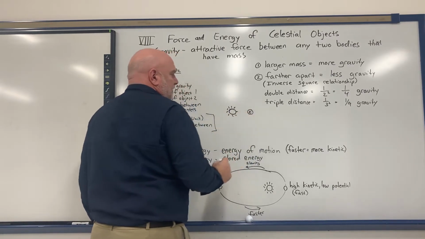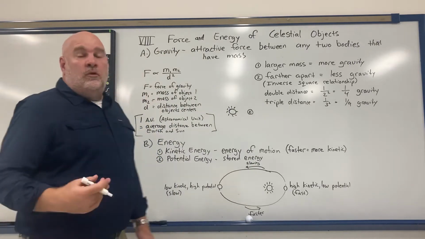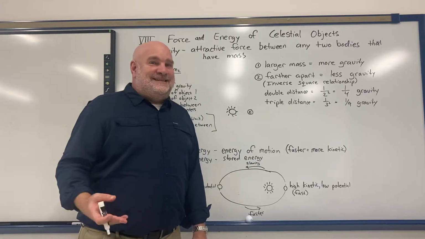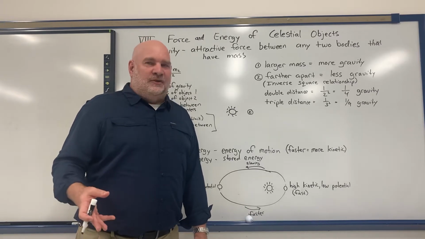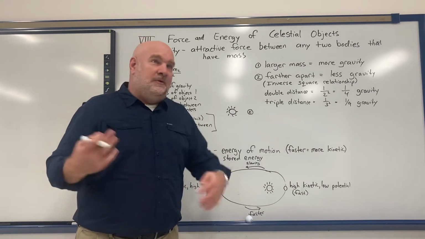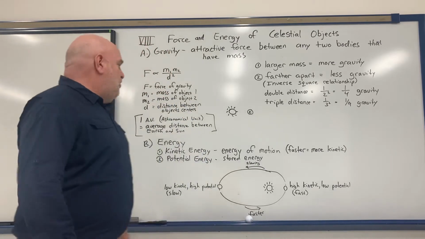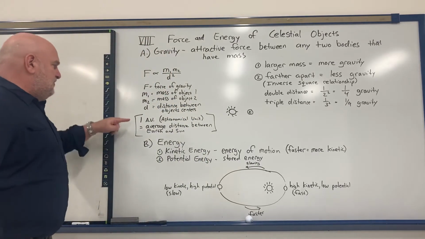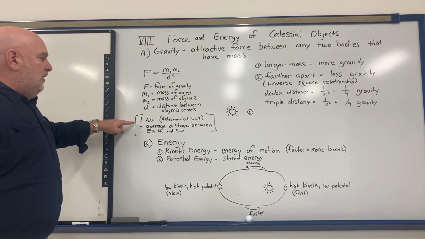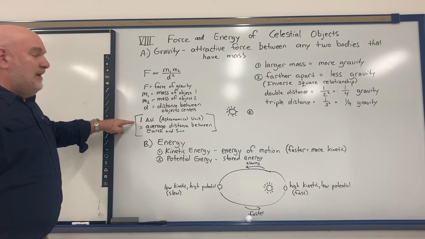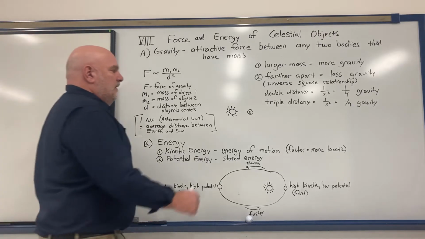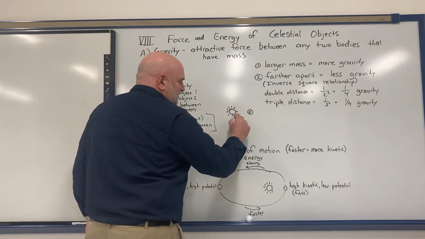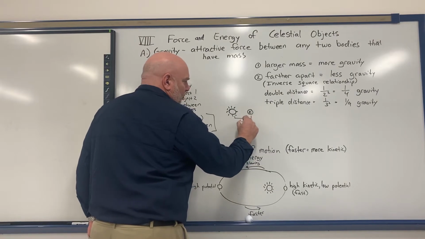Now, when we're measuring distances in our solar system, it's not practical to use kilometers because it's like millions and millions of kilometers. So the unit we usually use is called an astronomical unit, or an AU. 1 AU is equal to the average distance between the Earth and the Sun. So the distance between the Earth and the Sun is 1 AU.